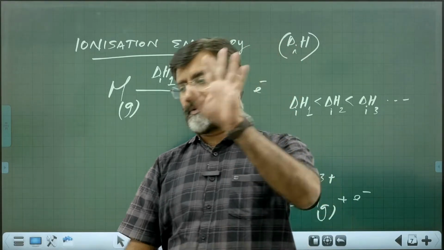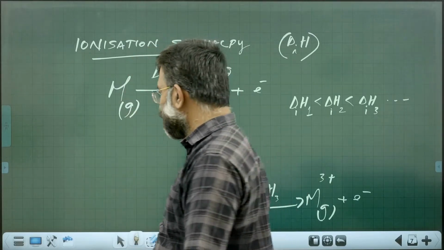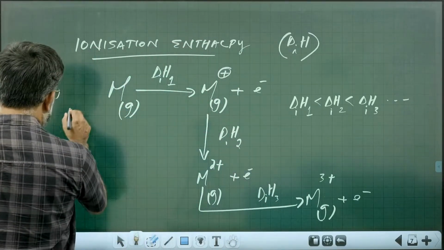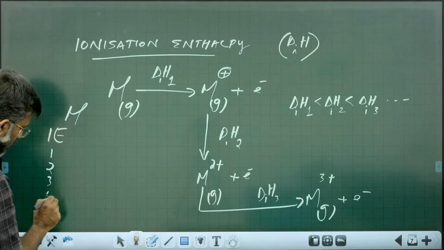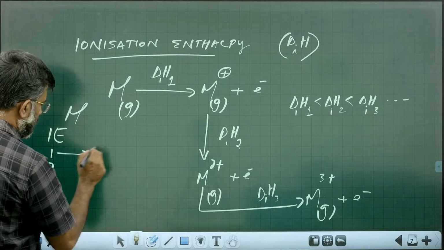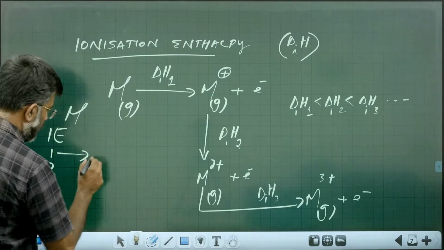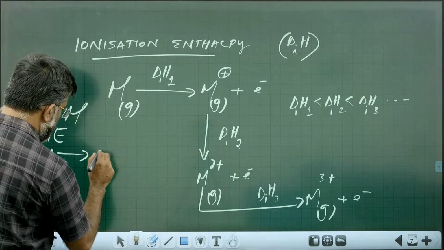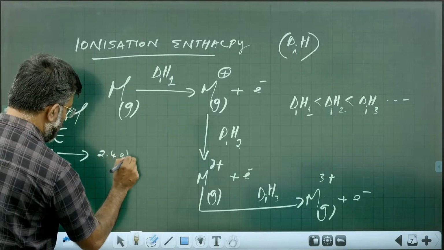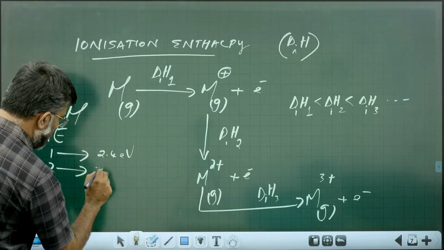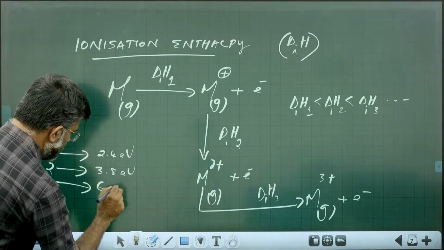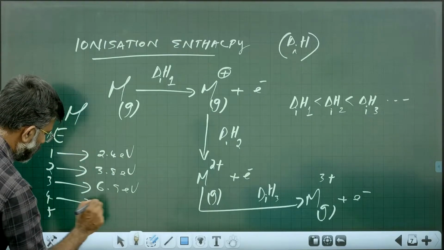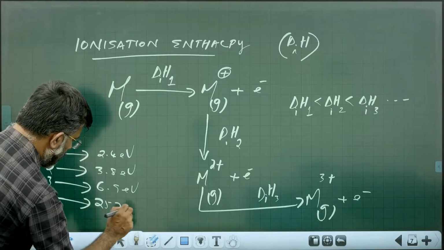I remember one question, more than once it came. One question came in such a way: an element having its IE values 1, 2, 3, 4, 5 given such that the first value is, say, for example, 2.4 electron volt. Second value given some 3.8 electron volt. Third value given some 6.9 electron volt. Fourth value given some 25.2 electron volt.